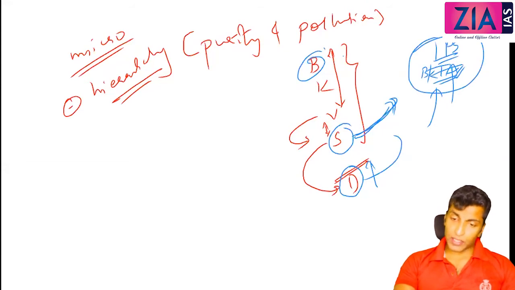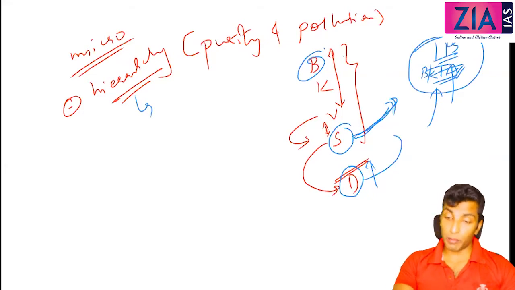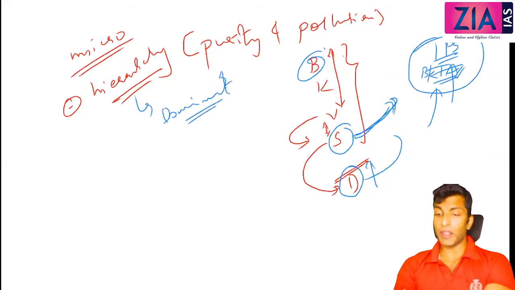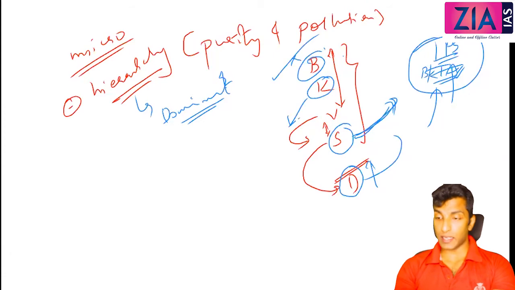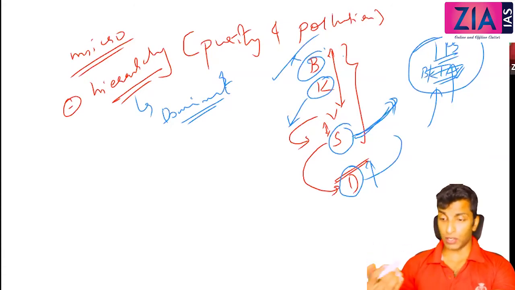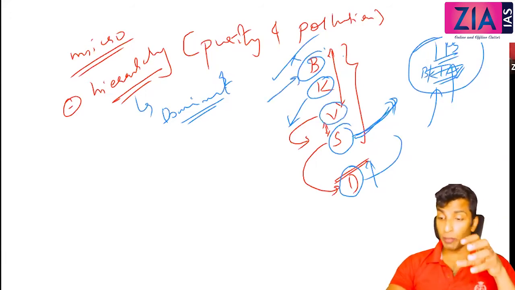I hope you understood. Apart from this hierarchy, you can also talk about Sanskritization here. Dominant caste is also a concept. What is dominant caste? I will discuss in short time. Dominant caste means it is not necessary that the Brahmins are always dominant. Some other caste can also be dominant, provided they have to satisfy certain conditions. The conditions are like they should have land, they should have numerical strength so that they can capture the power, they should have education, or they should have government employment. So all these are the conditions which have to be satisfied, so it is not necessary that the Brahmins will be dominant. The other caste can also be dominant in a particular area.